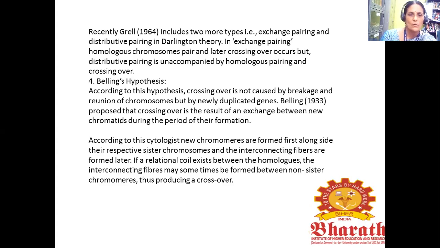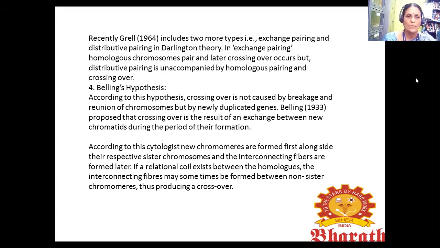According to this, crossing over is not caused by breakage and reunion of chromosomes, but by newly duplicated genes. Belling 1933 proposed that crossing over is the result of an exchange between new chromatids during the period of their formation. According to this, cytologists say new chromomeres are formed first alongside their respective sister chromomeres, and the interconnecting fibers are formed. Later, if a relational coiling exists between the homologous chromosomes, the interconnecting fibers may sometimes be formed between non-sister chromomeres, thus producing a crossover.